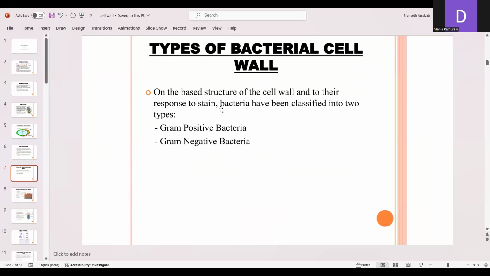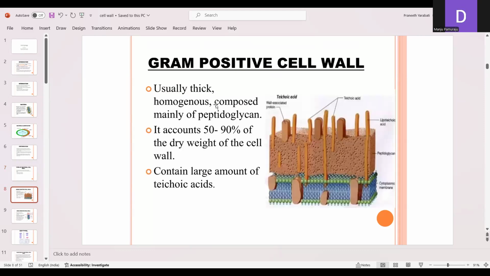Types of bacterial cell wall. Based on the structure of the cell wall and their response to the stain, bacteria have been classified into two types: gram positive bacteria and gram negative bacteria. The gram positive cell wall is usually thick, homogeneous and composed mainly of peptidoglycans, that is 50 to 90% of the dry weight of the cell wall, and contains a large amount of teichoic acid.